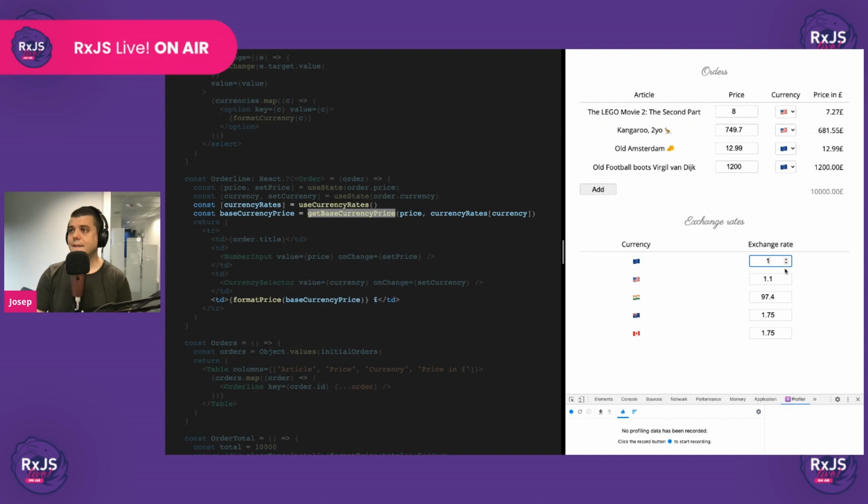Oops. Now, when we change one currency, every single component updates. Even when we change a currency that is not being used there, every single component updates. Of course, that's happening for the same reason that was happening before. This hook is triggering an update to every single order line.